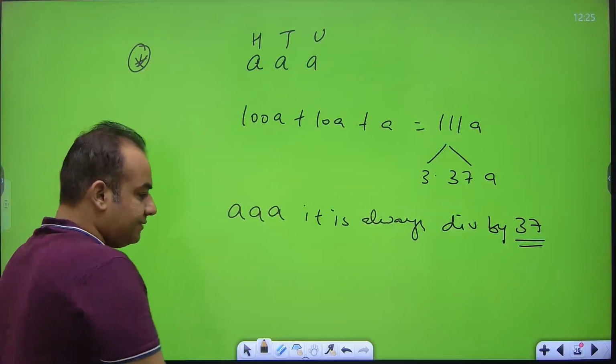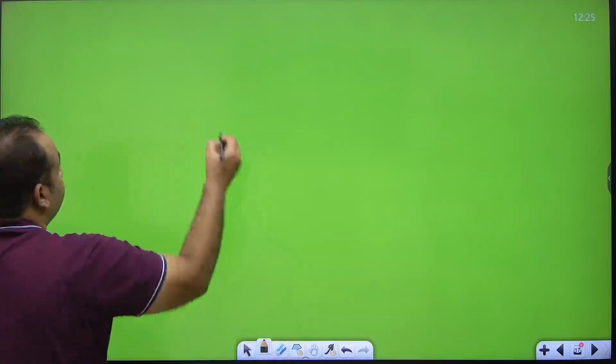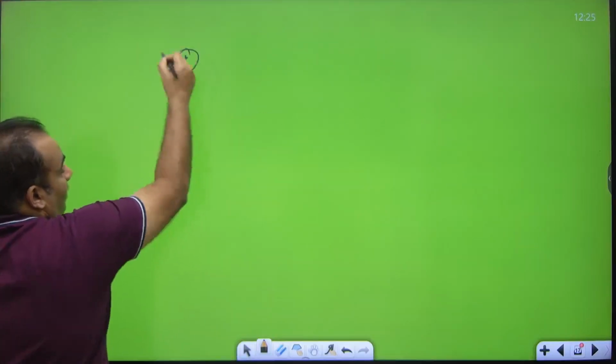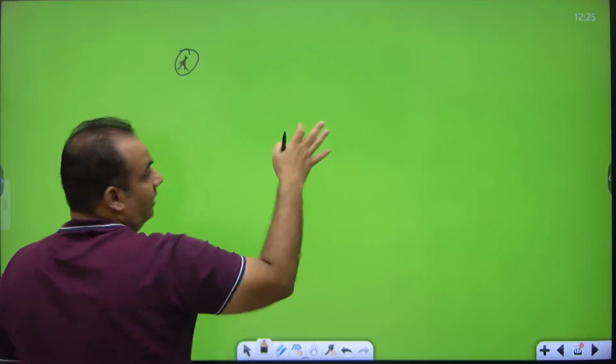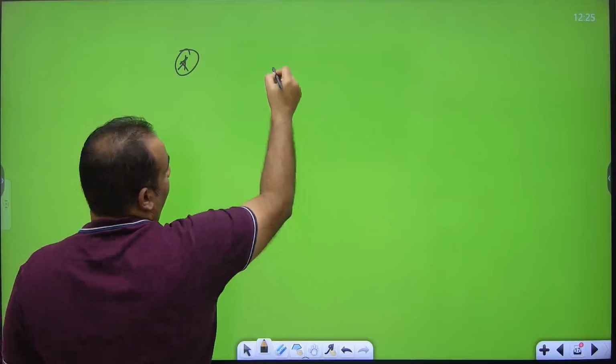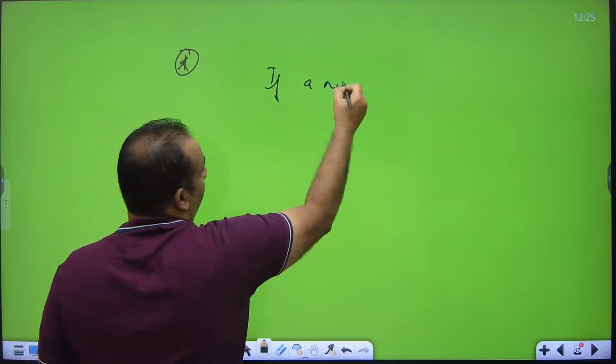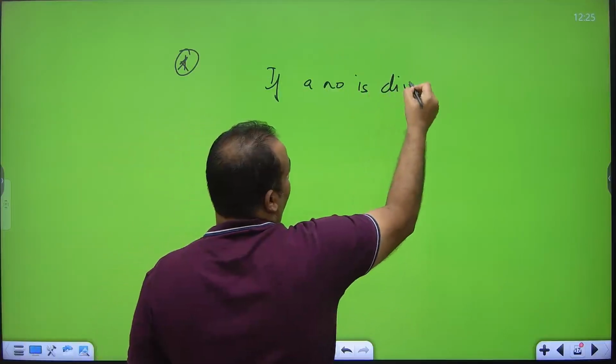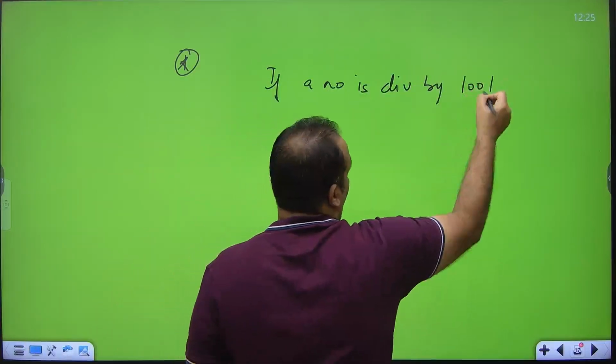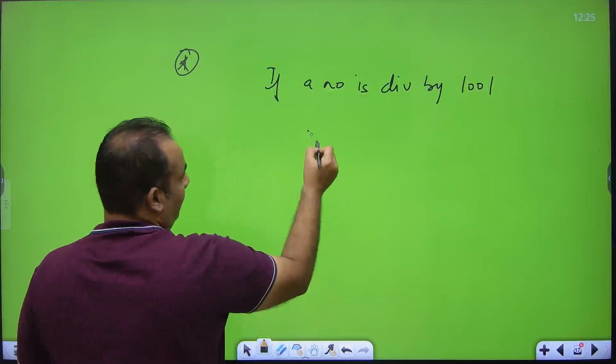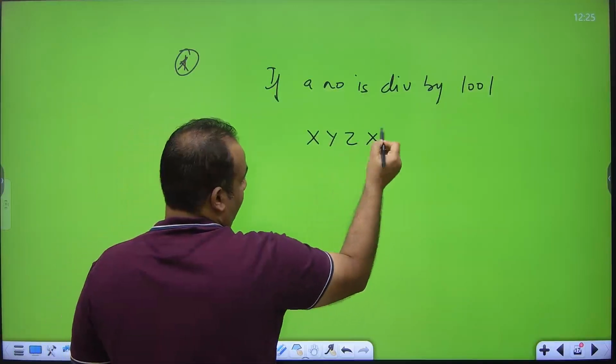Second point is, I told you that if a number is divisible by 1001, what does it mean? Suppose there is a number xyz xyz.